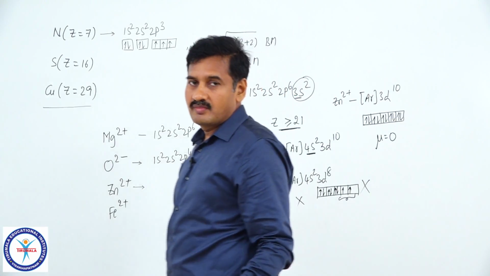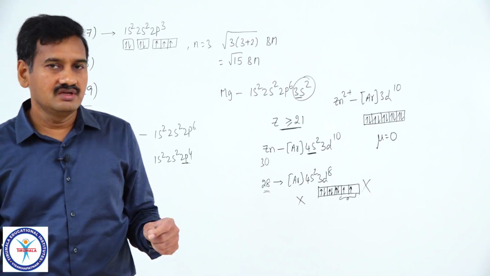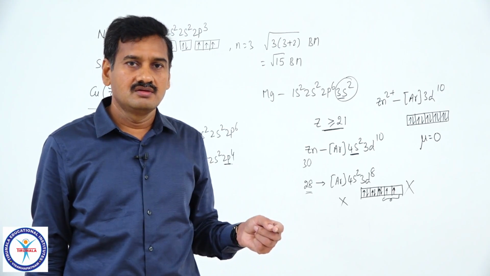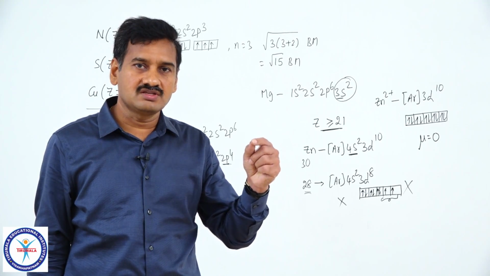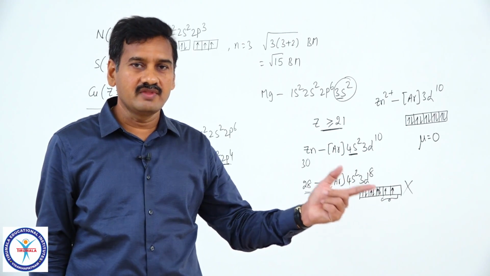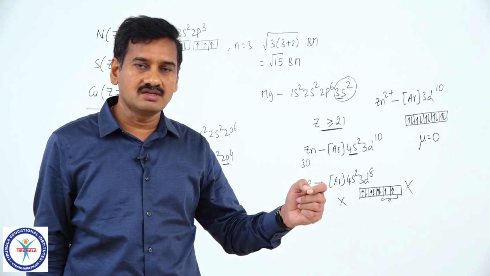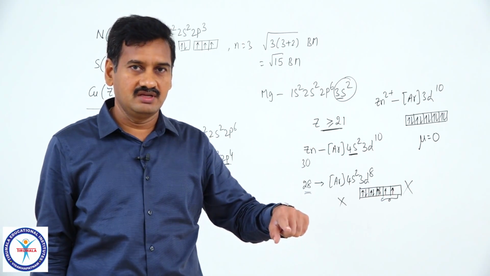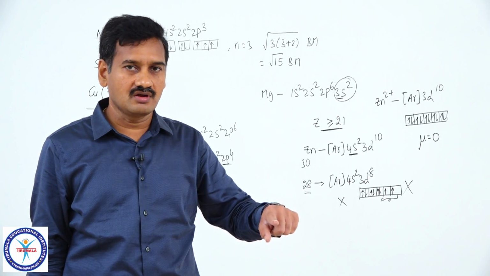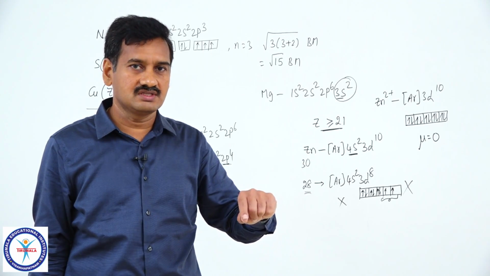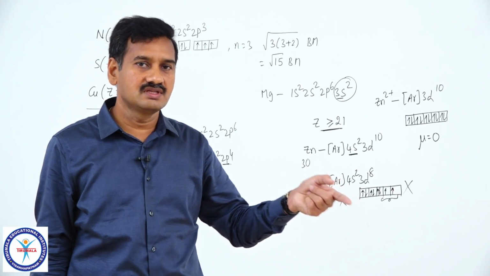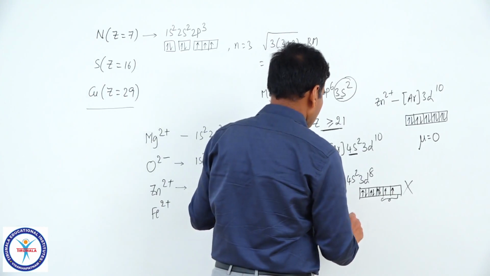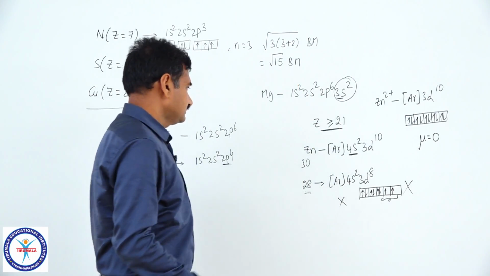So, in the elements with atomic number greater than or equal to 21, in order to write the electronic configuration of an ion, first you write the electronic configuration of the atom itself. From that, remove the required number of electrons, first from 4s, that is from outermost orbit, then from 3d. Is it okay or not? Not from 3d and then 4s. Remove electrons first from 4s, then from 3d. So, Zn plus 2 has no unpaired electron, it is diamagnetic.